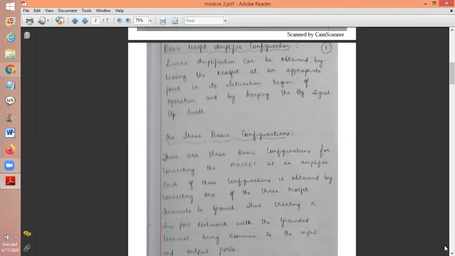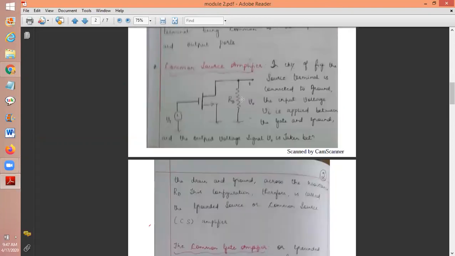Okay. So now, are you all able to see the screen? Is the PDF visible? It is blurry.